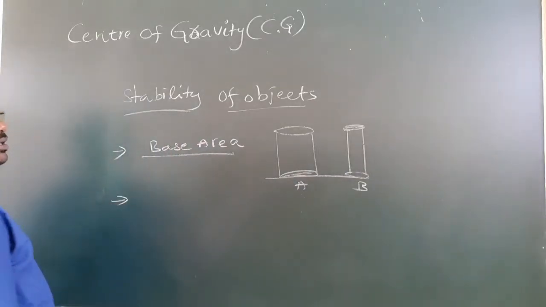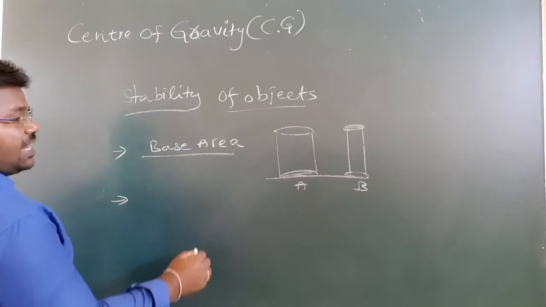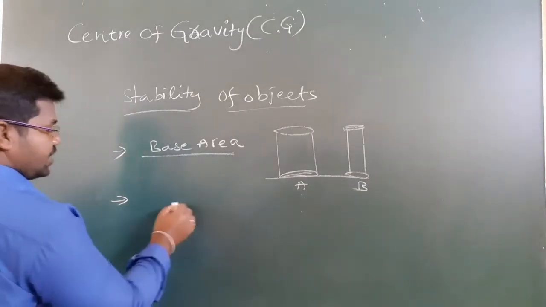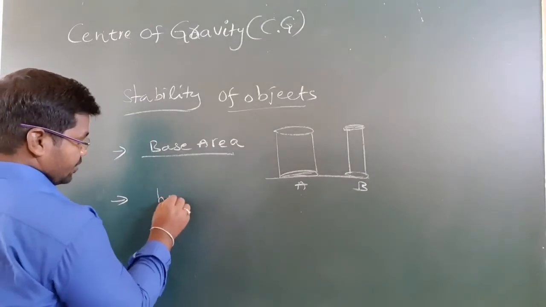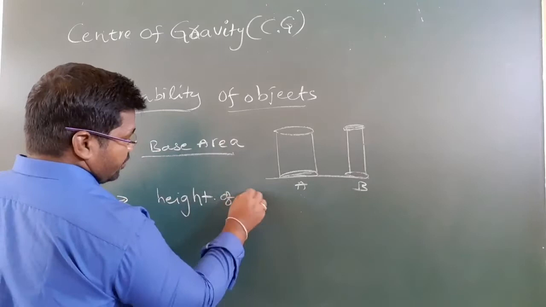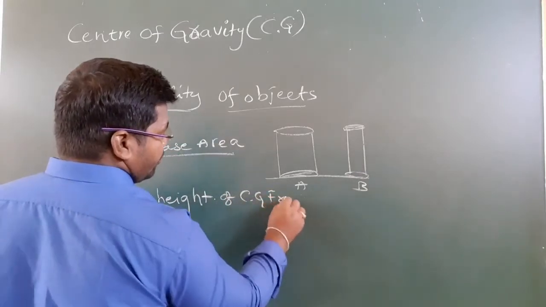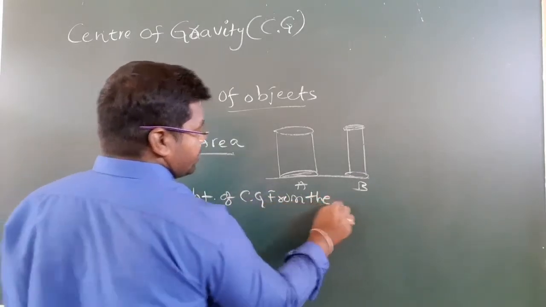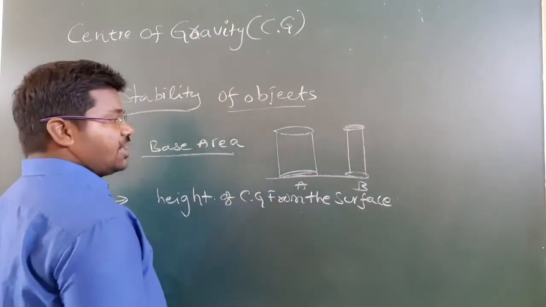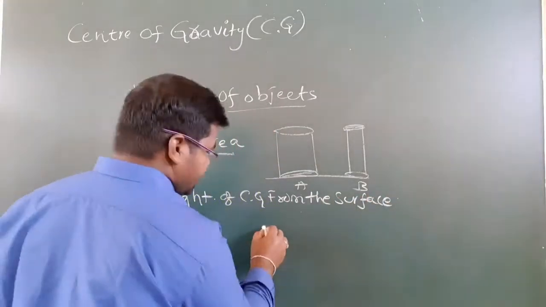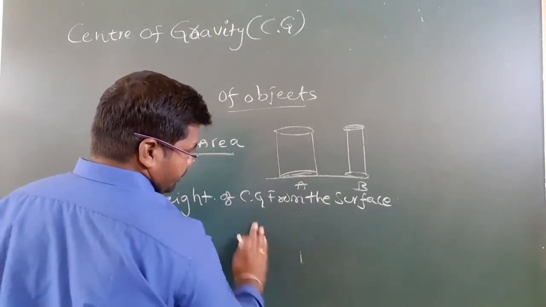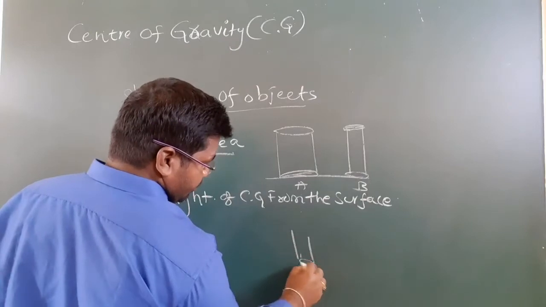Next point, the height of the center of mass, the height of the center of gravity from the surface. Consider two bodies like this.